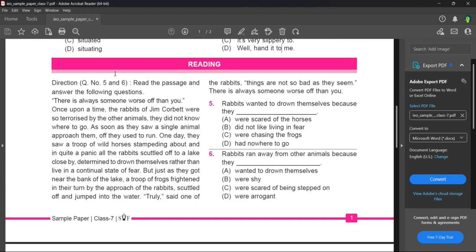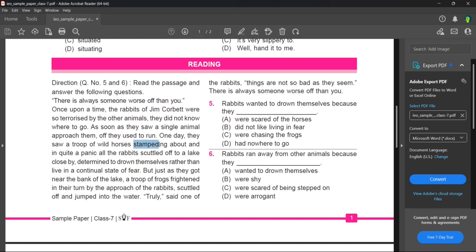Now this is the reading passage. Let's go to the reading passage. There is always someone worse off than you. That's the moral of the story. Once upon a time, the rabbits of Jim Corbett were so terrorized by the other animals that they did not know where to go. As soon as they saw a single animal approach them, off they used to run. One day, they saw a troop of wild horses stampeding.